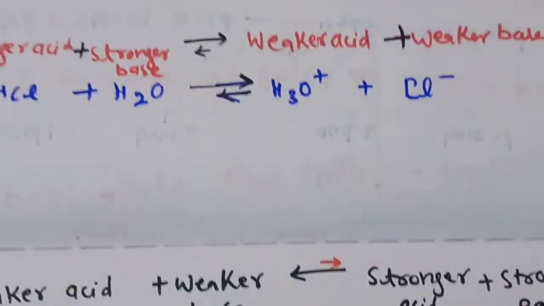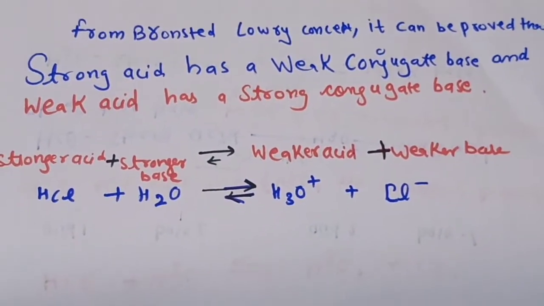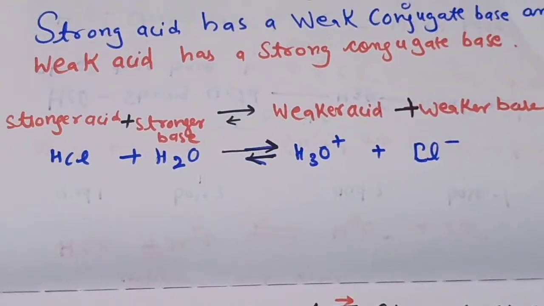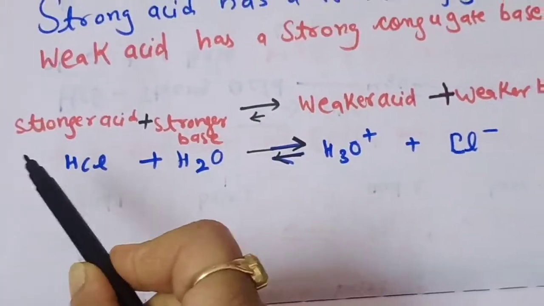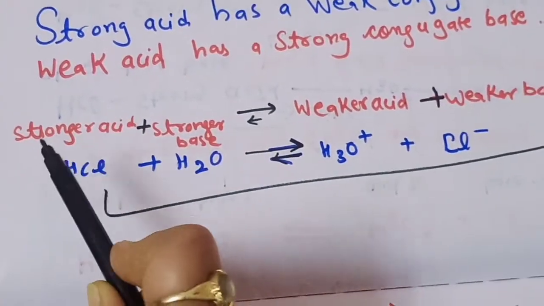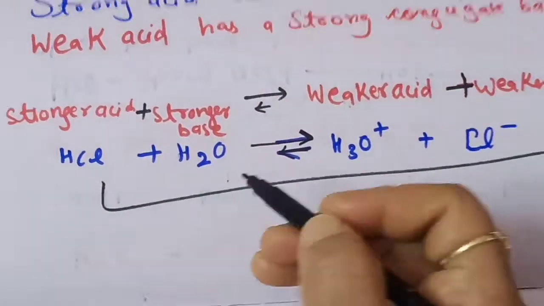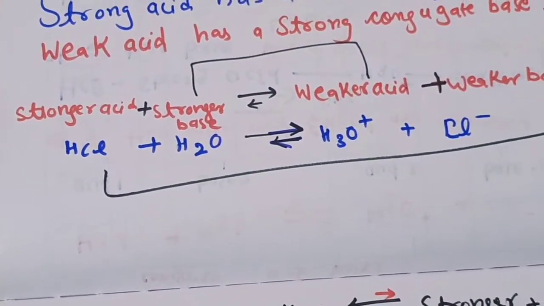So from the Bronsted-Lowry concept, it can be proved that a strong acid has a weak conjugate base and a weak acid has a strong conjugate base. So you can identify them. Here HCl is a stronger acid, so it forms a pair with the conjugate base which is weak. A strong acid and a weak base will form one conjugate pair, and a stronger base and a weak acid will form the other conjugate acid base pair.